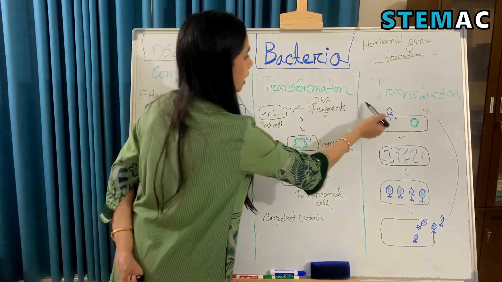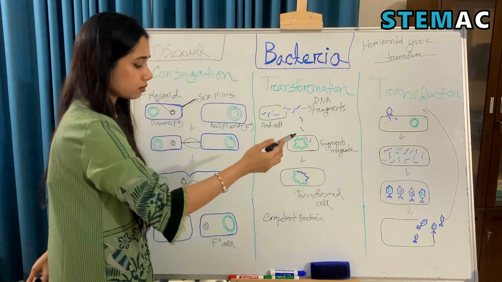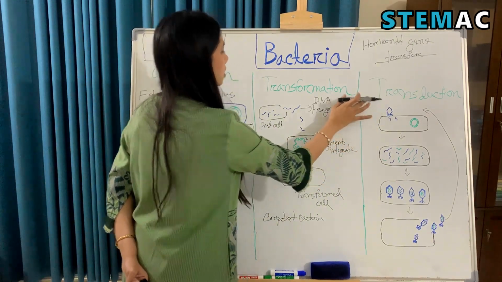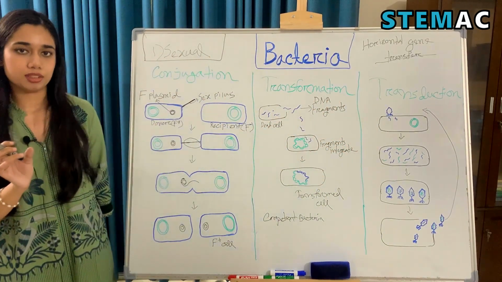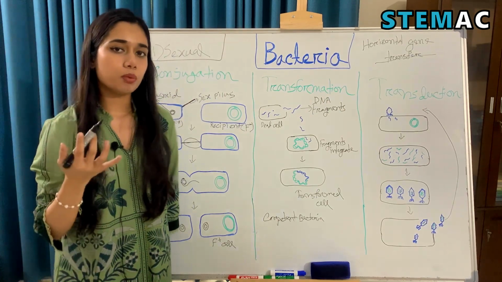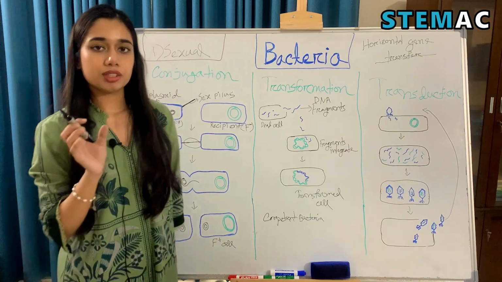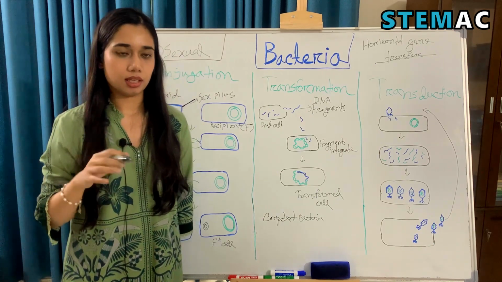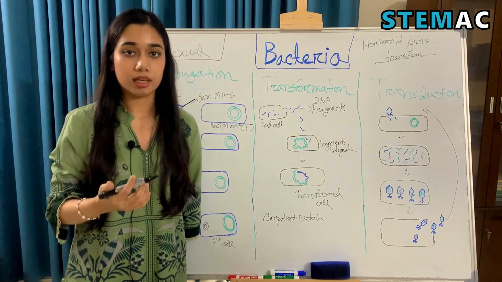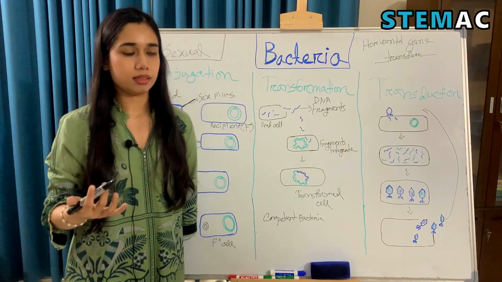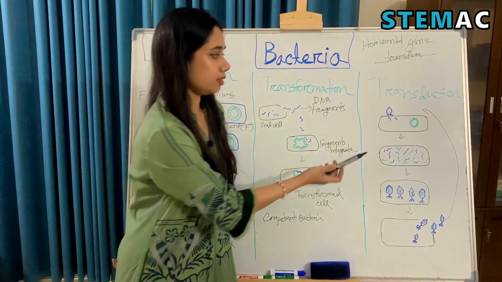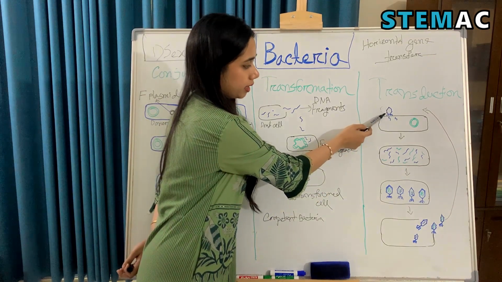And lastly, we have the transduction method. Transduction requires a bacteriophage. In our virus video previously, we learned that bacteriophages are viruses that use a bacterium as a host cell to replicate. So in this case, this is our bacteriophage.